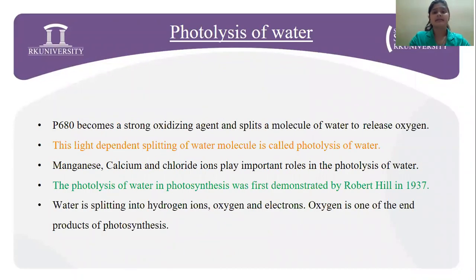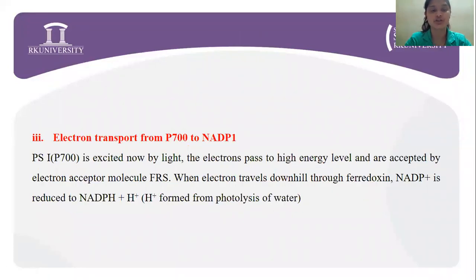Right, now photolysis of water. Now talking about the photolysis of water, P680. Before going on to this, there are a few points which you should know for the non-cyclic photophosphorylation, and that is the electron released from photosystem 2 is not cycled back to photosystem 2. It is used for the reduction of NADP plus into NADPH plus H plus.